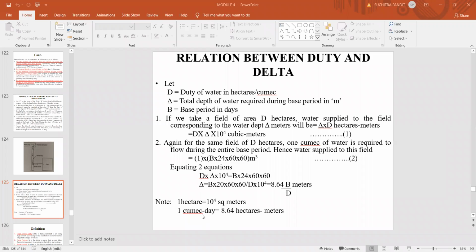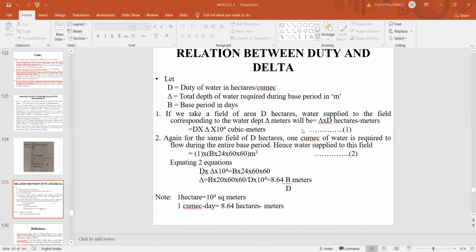In some of the problems we will get this: 1 cubic day is equal to 8.64 hectare meter. So this is the conversion factor. If you have 1 cubic day in any of the problems, it is nothing but 8.64 hectare meter. So this is the procedure to establish a relationship between duty and delta of irrigation water.